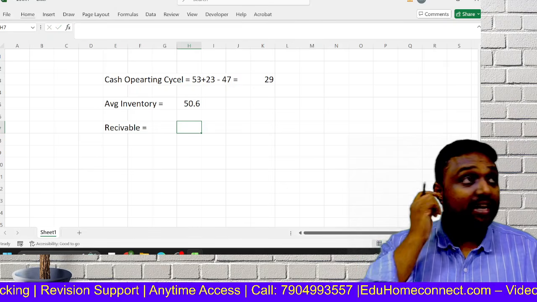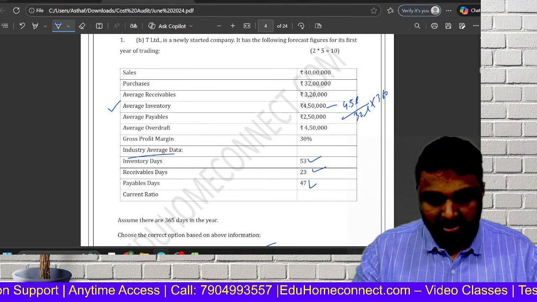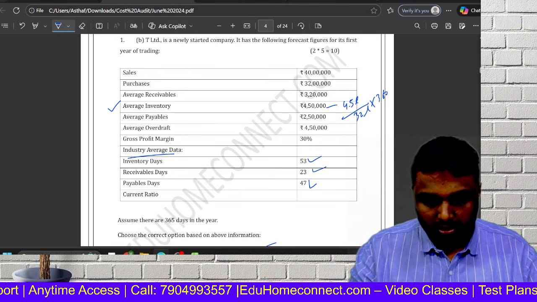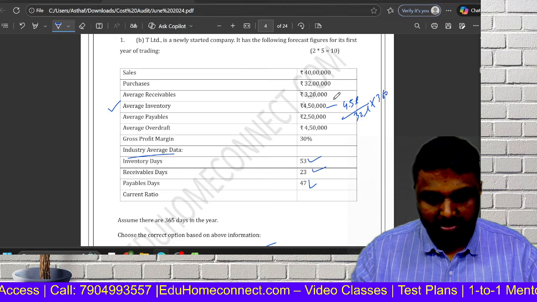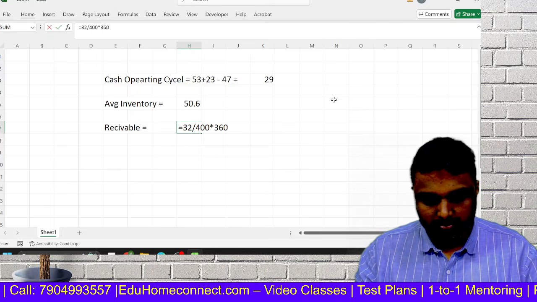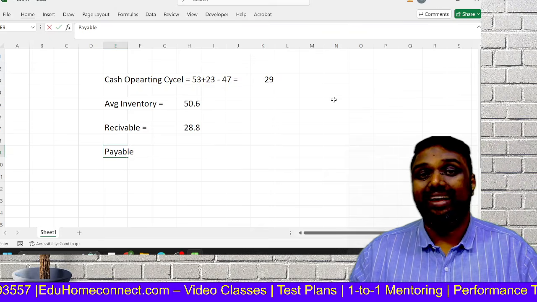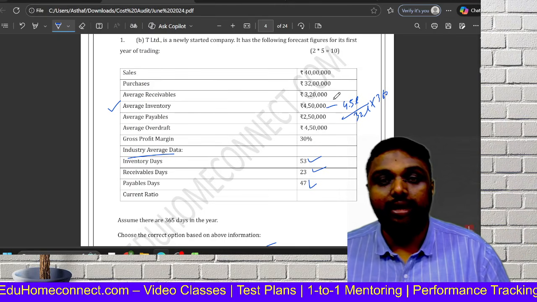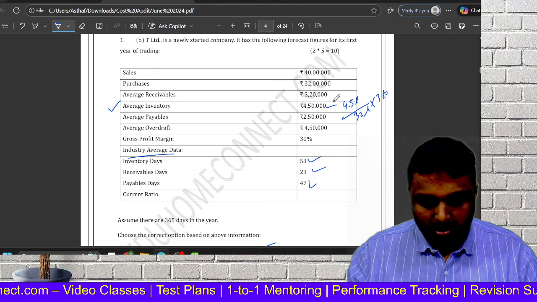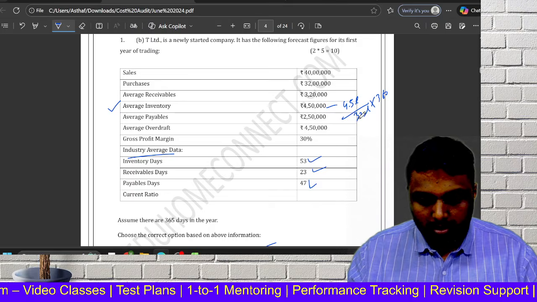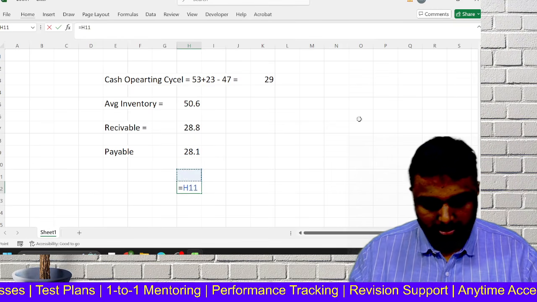What is the receivable? See the speciality, I will tell you. The first one maybe you feel lengthy, but the remaining will be very, very easy for you. What is the receivable, friends? Receivable, if you go for it, 32 by your sales into 360. For receivable, you have to take credit sales. If there is no credit sales, you can take all the sales. What is the payable? The same way. We have our 25 by, so here your days.